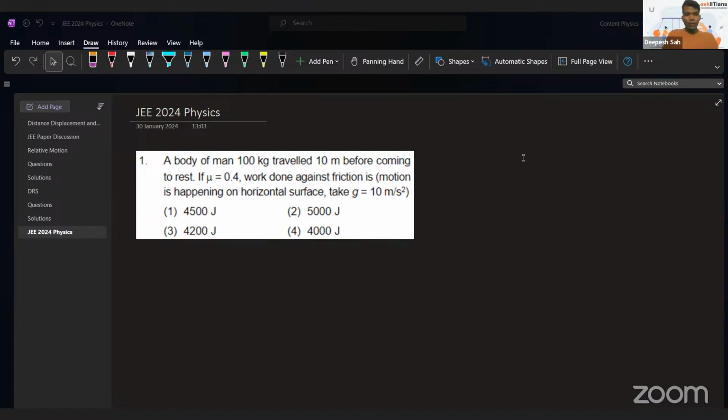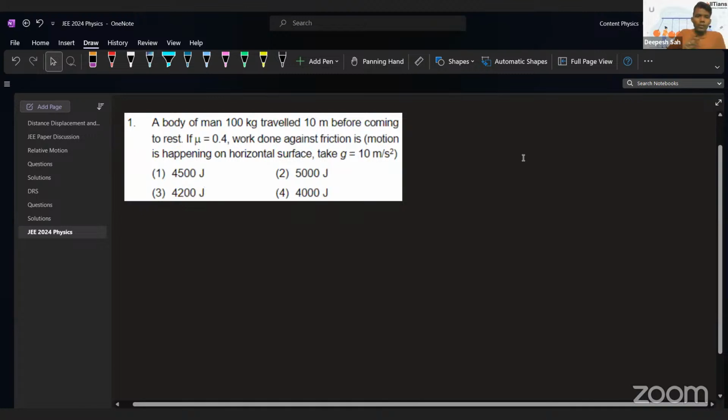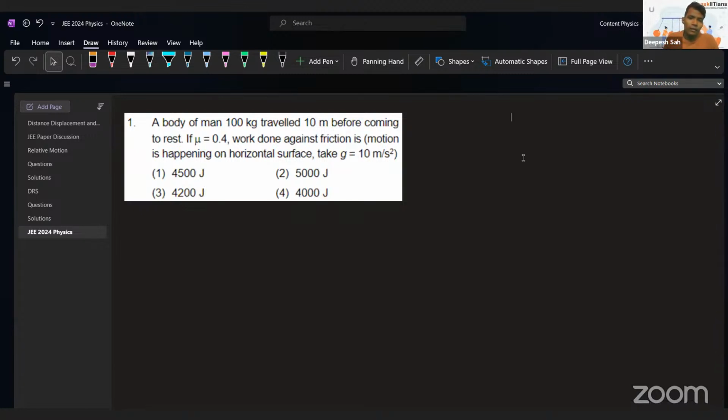Okay. So first of all, this question. A body of a man of 100 kg traveled 10 meters before coming to rest. Fine. Now, work done against the friction. Just by looking at this problem, every student will say that this is a work done problem. It means it's a question from the 6th chapter, work and energy, from 11th grade. And it's right. I would not say that's wrong.